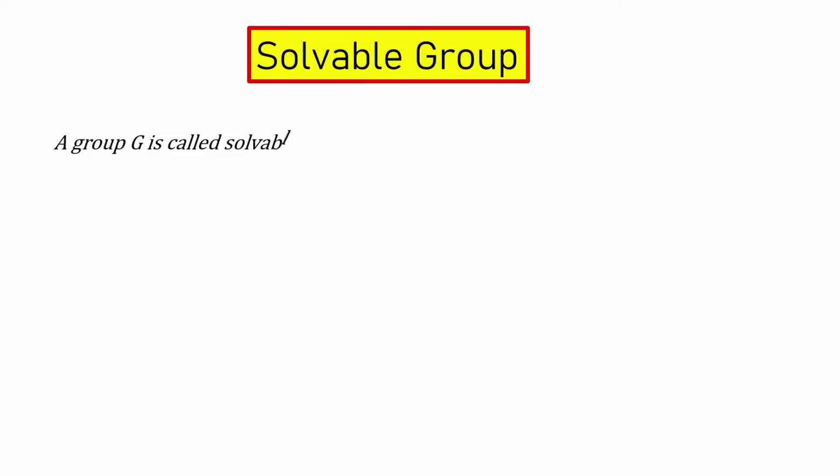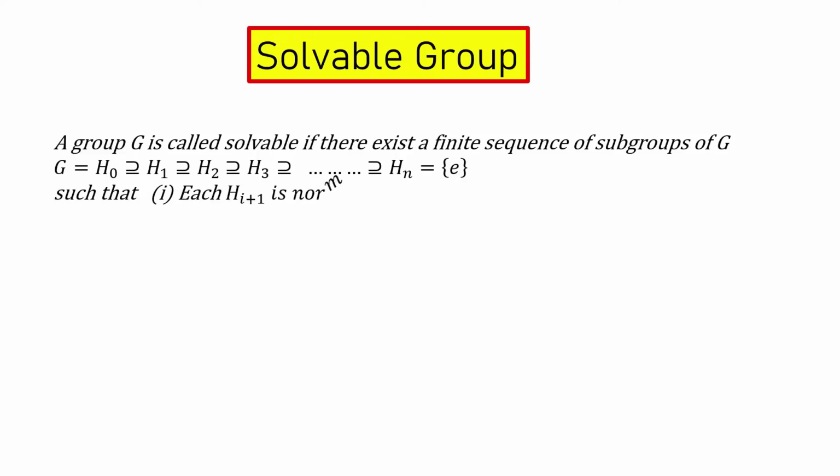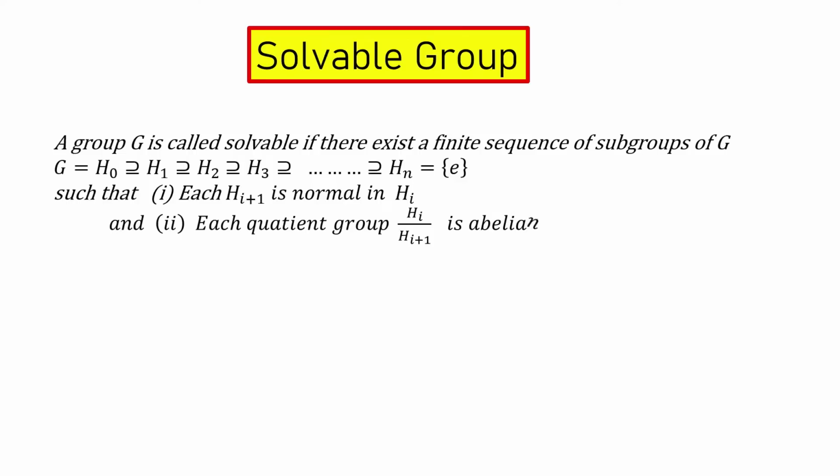A group G is called soluble if there exists a finite sequence of subgroups of G, G equals H0 contains H1 contains H2 contains H3 contains ... contains Hn, which equals the singleton set containing identity only, such that each Hi+1 is normal in Hi and the corresponding quotient group Hi upon Hi+1 is abelian.